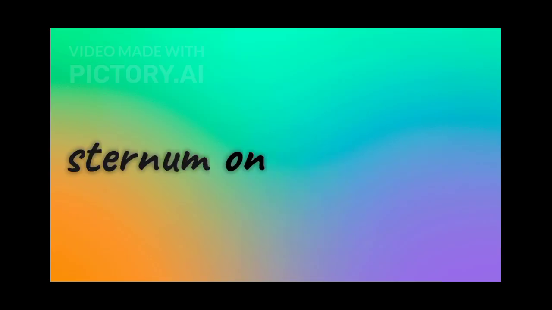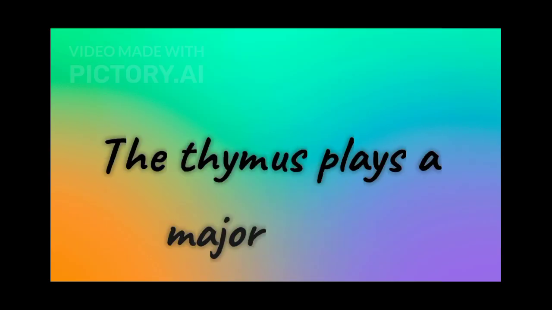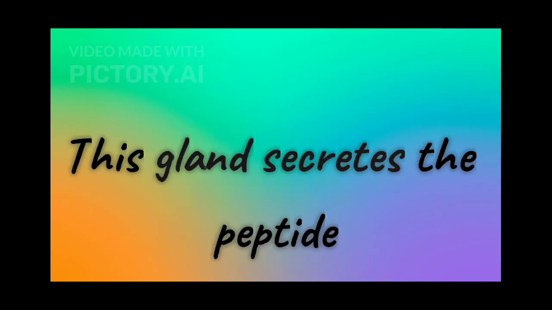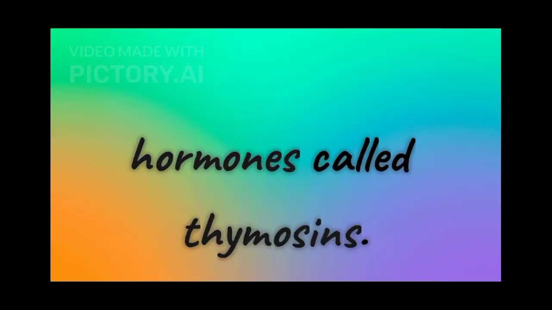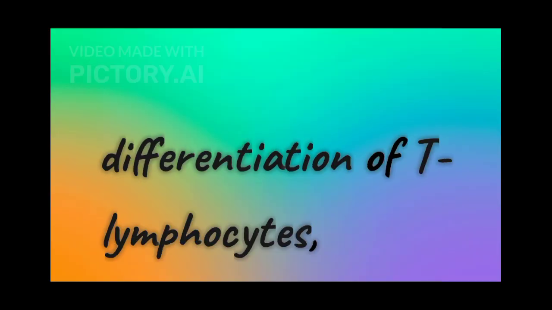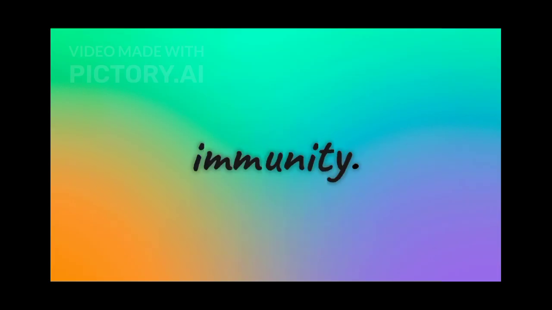19.2.6 Thymus. The thymus gland is a lobular structure located between the lungs behind the sternum on the ventral side of the aorta. The thymus plays a major role in the development of the immune system. This gland secretes the peptide hormones called thymosins. Thymosins play a major role in the differentiation of T lymphocytes, which provide cell-mediated immunity.